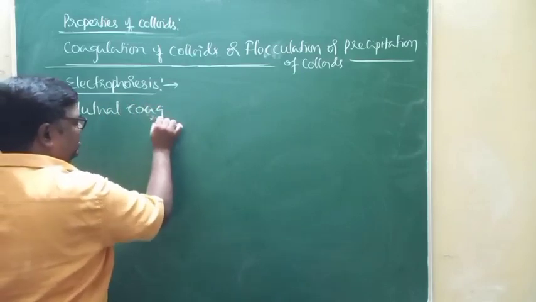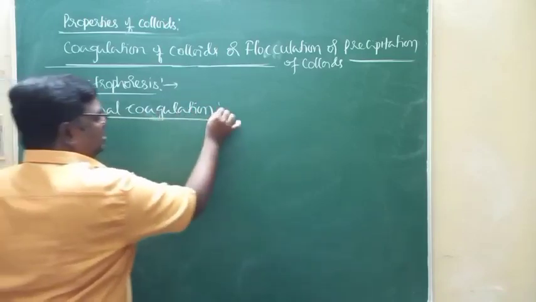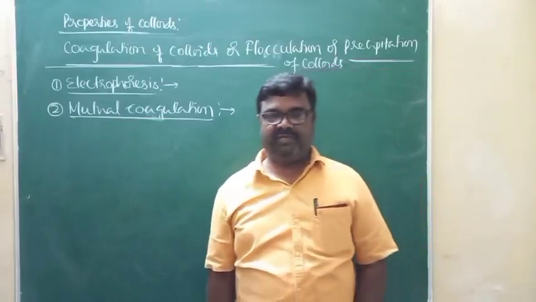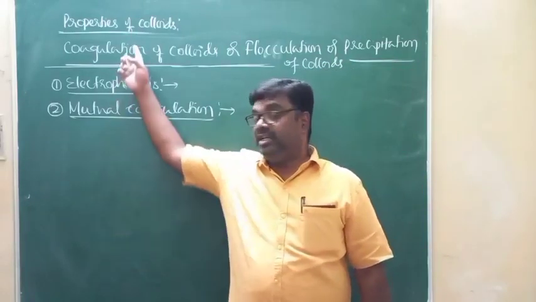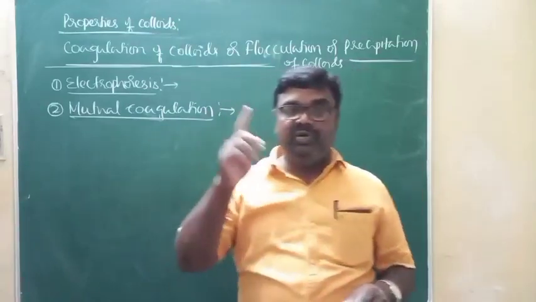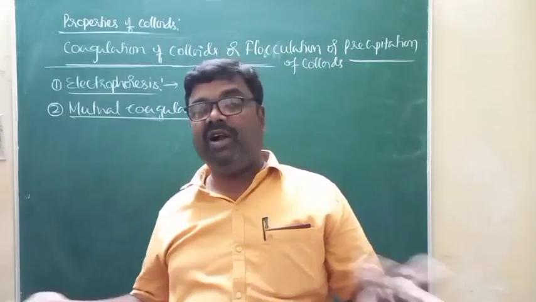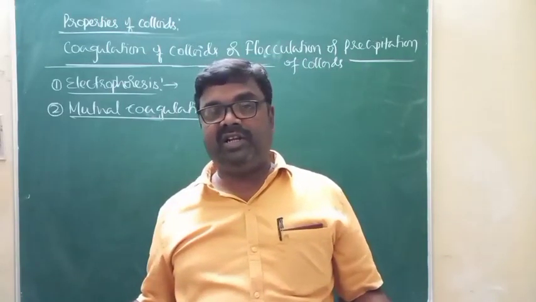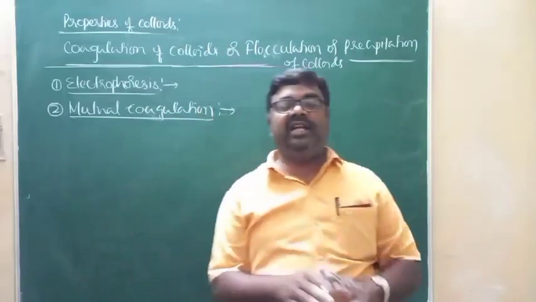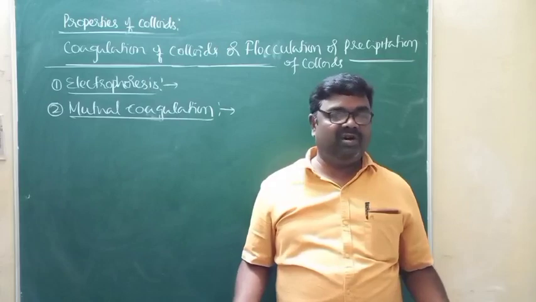The second method is mutual coagulation, or you can say mixing two oppositely charged salts. Coagulation can be brought about by mixing two oppositely charged sols. When they are mixed in equal proportions, what happens? The neutralization of charges over the colloidal particles takes place. Once the neutralization takes place, naturally precipitation takes place, or you can say coagulation takes place.